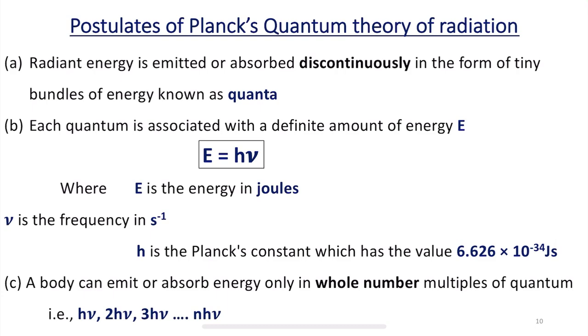And the third postulate is that a body can emit or absorb energy only in whole number multiples of a quantum. Whole number multiples means it can absorb energy as h nu, 2 h nu, 3 h nu, and it goes on up to n h nu. It is not like even number multiples or odd number multiples. So, a body can emit or absorb energy only in whole number multiples of a quantum.